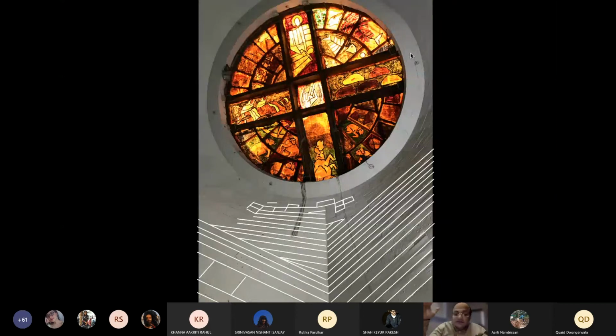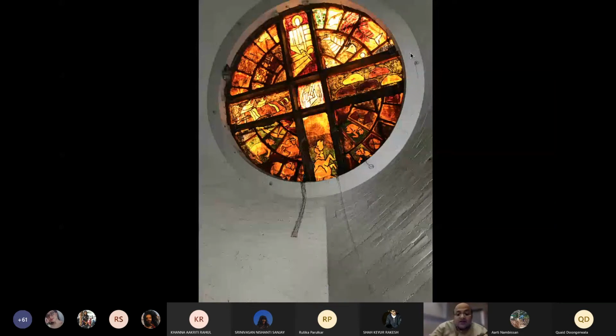You have to understand that even when this shell was designed, it was at a time in the 70s, so there were no computers. This kind of idea was worked out with Mahendra Raj, and it was taken to IIT Bombay for analysis, and then this shell was designed. I've just removed the kind of lines to help you see it, and those are the lines which are there.